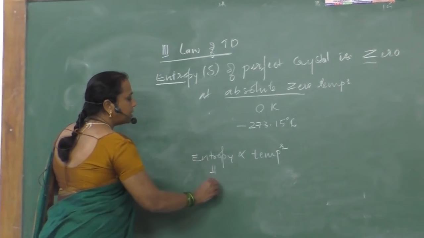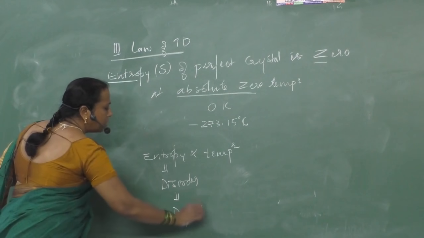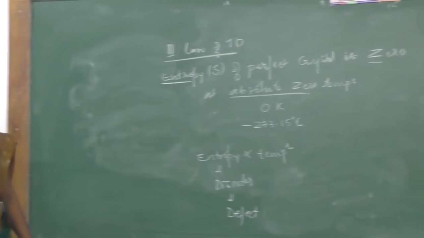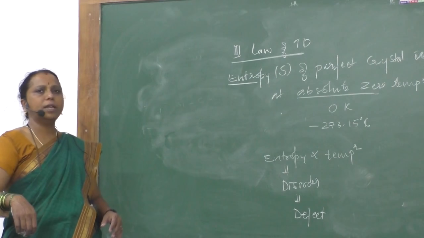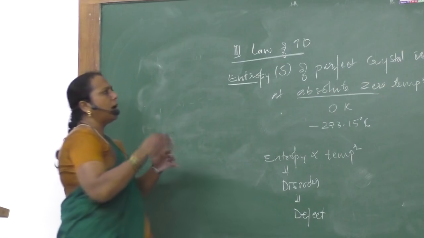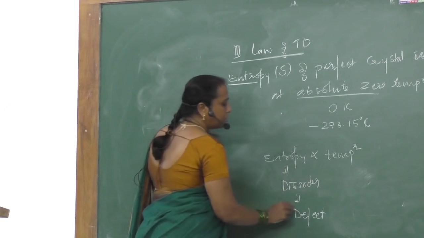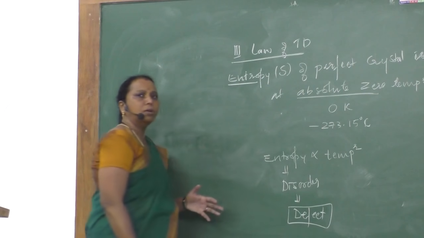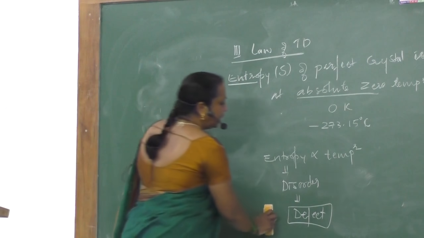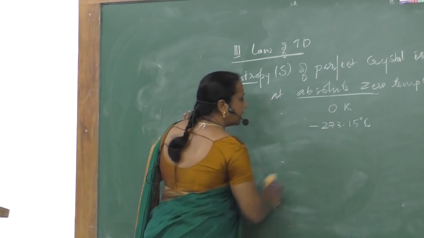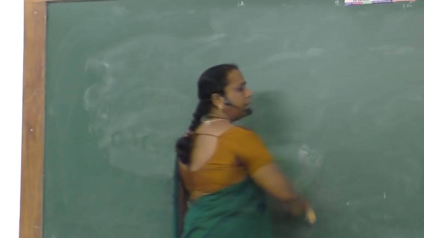Entropy is nothing but disorder. Disorder is nothing but a defect. There is no order in the sense of defect. So, whenever we use any crystal at normal atmospheric temperature, which is very much higher compared to absolute zero temperature, the crystal must have one or more kinds of defects. We classify the defects into two types, point defects and line defects. What are point defects? What are line defects?